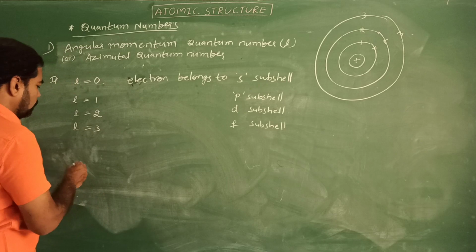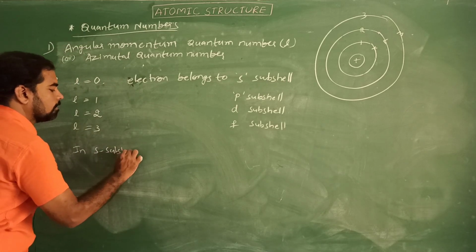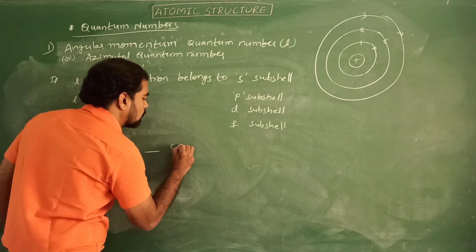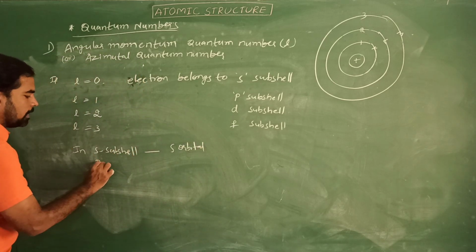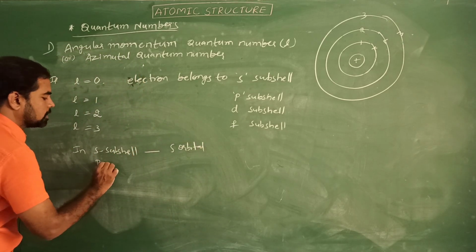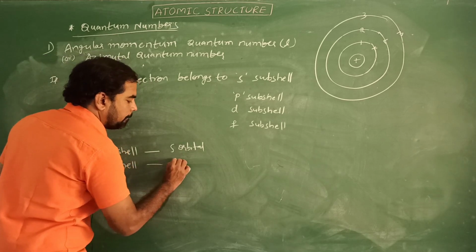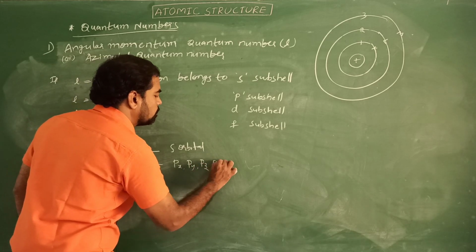In the s subshell, how many orbitals? Only one orbital, that is the s orbital, is present. Whereas in the p subshell, px, py, pz orbitals are present.